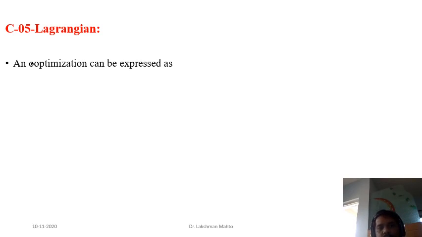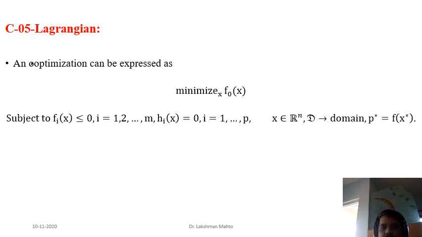Consider a general optimization problem. We have to minimize an objective function f naught subject to inequality constraints. This one is a standard inequality constraint. Always we take inequality constraints less than or equal to 0. And this one is an equality constraint. So this is the general optimization problem. I'm not saying that it is a convex optimization problem.